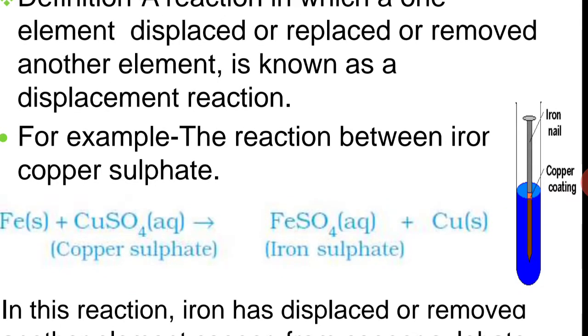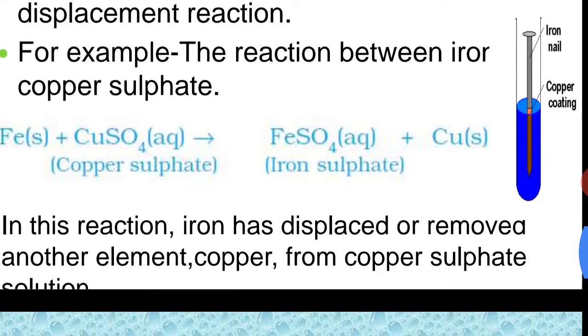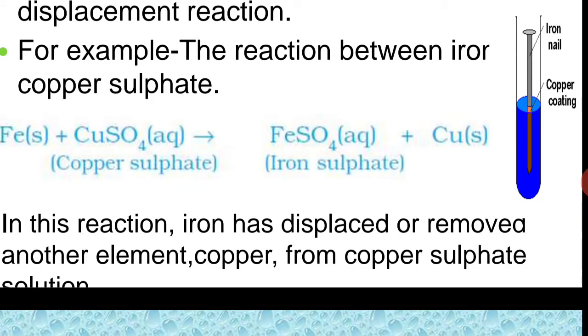When we dip an iron nail in a copper sulfate solution, the iron element displaces the copper element from the copper sulfate solution, and ferrous sulfate is formed and copper is displaced. The color of ferrous sulfate is green and copper sulfate is blue.